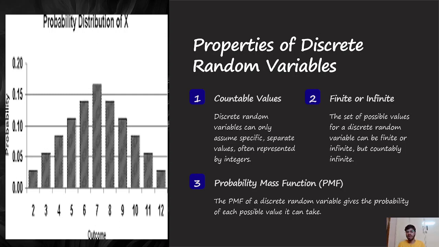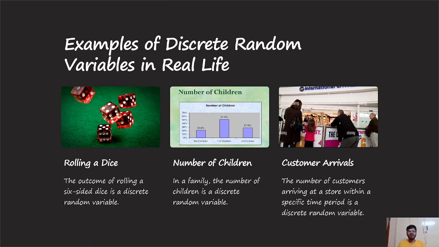We have the probability mass function. The PMF of a discrete random variable gives the probability of each possible value it can take. Now, the examples of discrete random variables in real life are rolling a dice, number of children, customer arrivals. In rolling dice, the outcome of rolling is a discrete random variable. In a family, the number of children is a discrete random variable, and the number of customers arriving at a store within a specific time period is a discrete random variable.